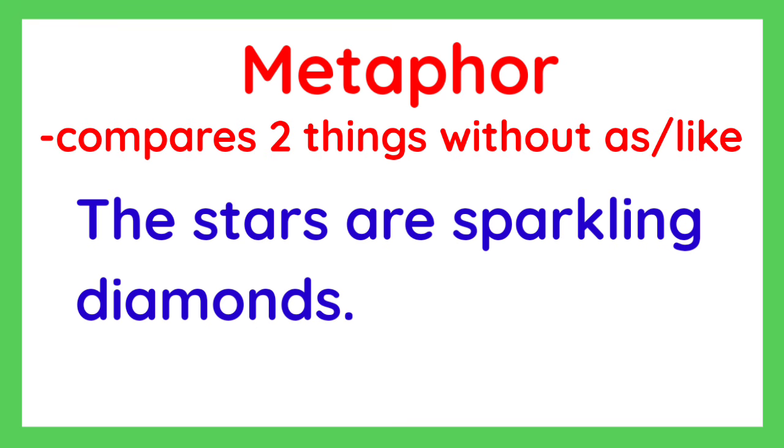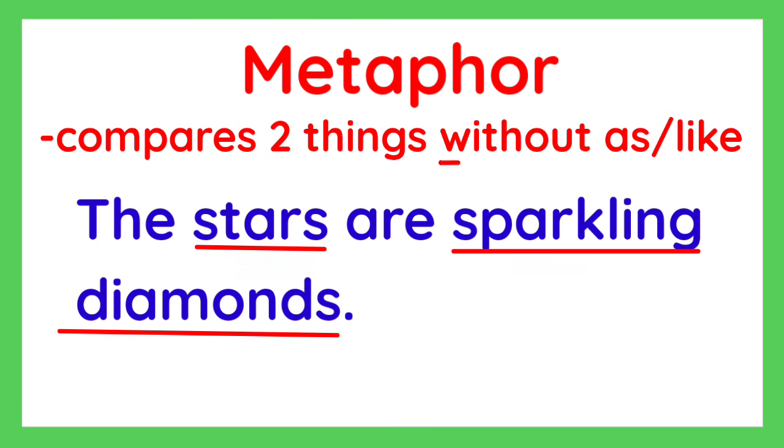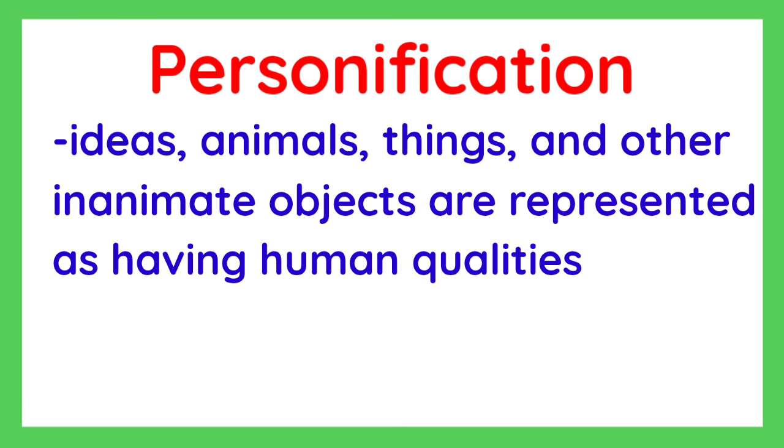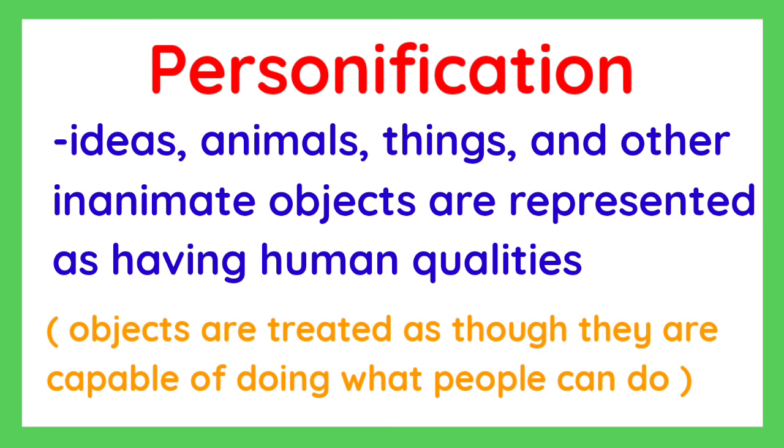Another example, the stars are sparkling diamonds. In this example, stars are compared to sparkling diamonds without the use of like or as, since stars also sparkle or shine. Now let us have personification. This is a figure of speech in which ideas, animals, things, and other inanimate objects are represented as having human qualities. That is, the objects are treated as though they are capable of doing what people can do.